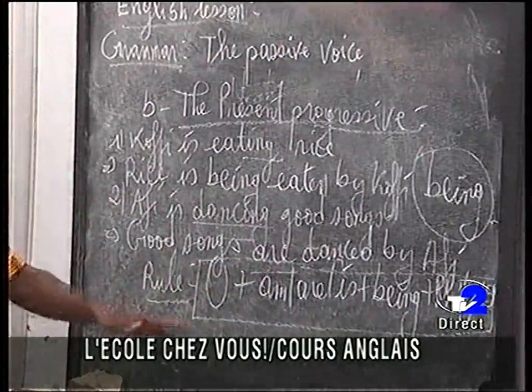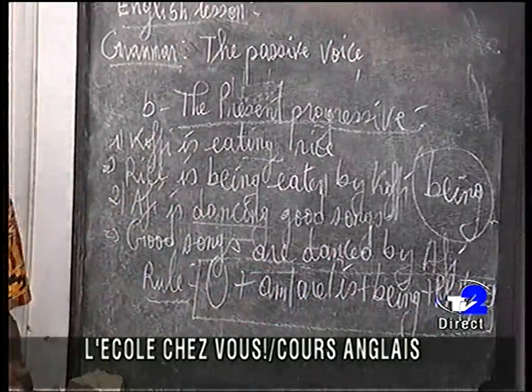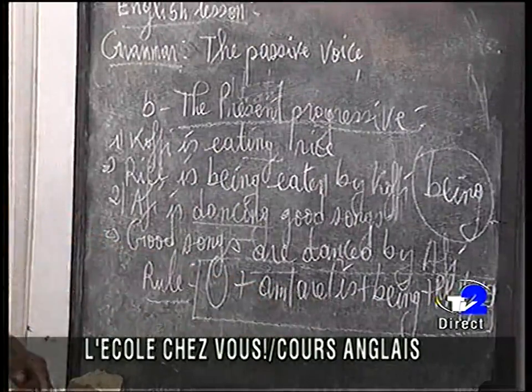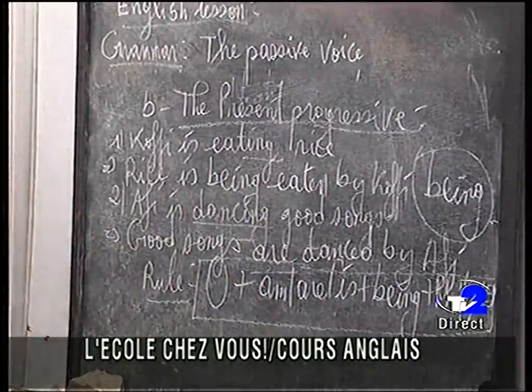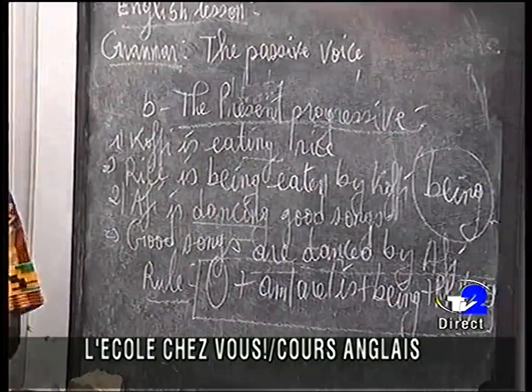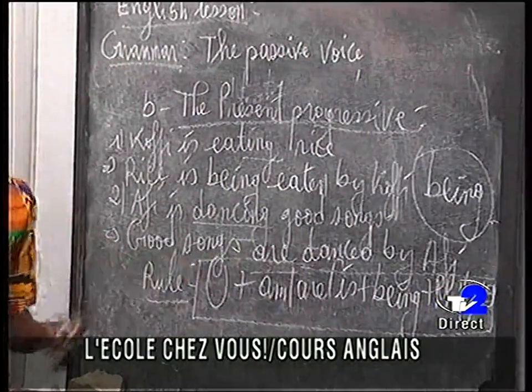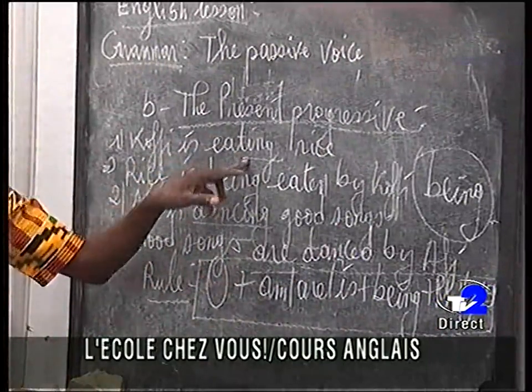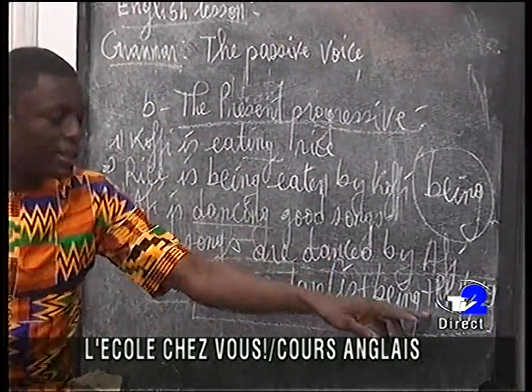So we use am because we say I am. We use are for plural, and we use is at the third person singular, because when you have the subject as Kofi, Ablavi, he, she, it, we use is. Now being, because of the ing that is at the end of the verb, and PP, that is the past participle.